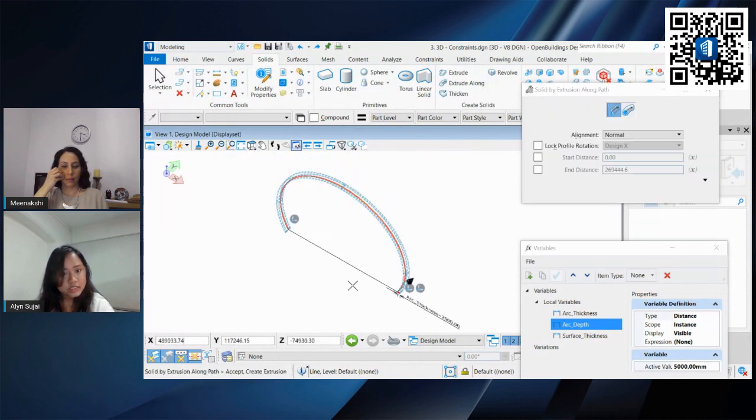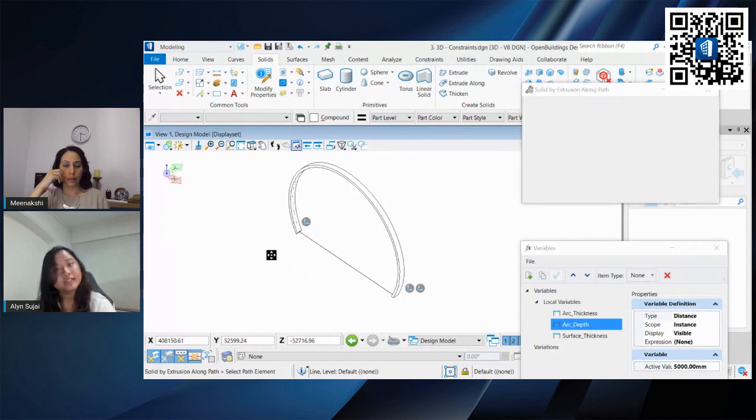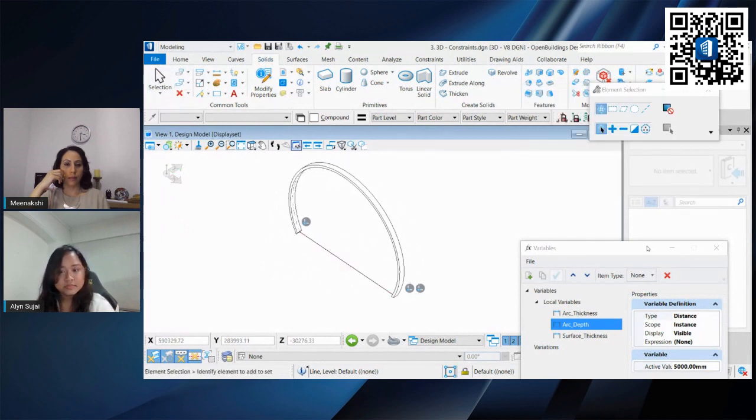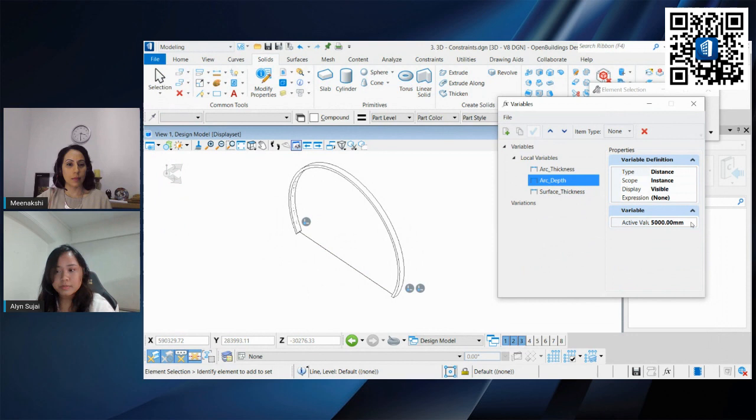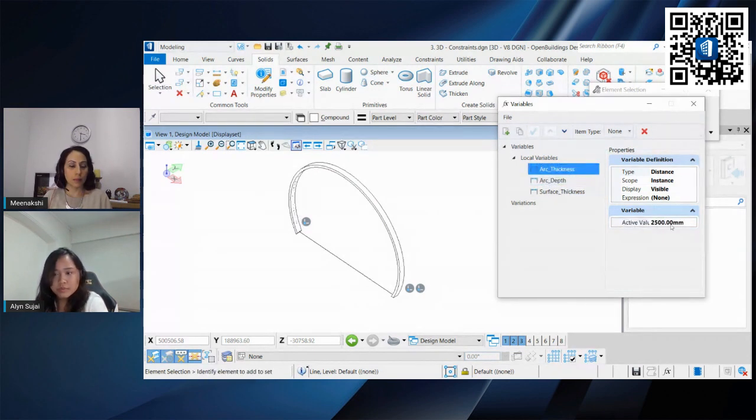You notice that since it's extruding along this path or this arc, you can left click and it would apply accordingly. Remember to check the variables are working by changing its value. So maybe 3000. Yep, it's working correctly. 10,000, correctly. The same with the thickness. Let us check for 5000. Okay, it's working great.